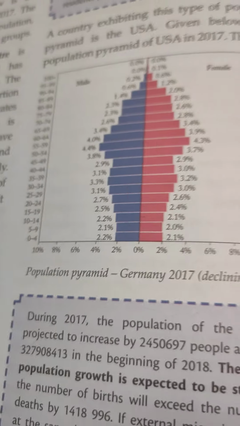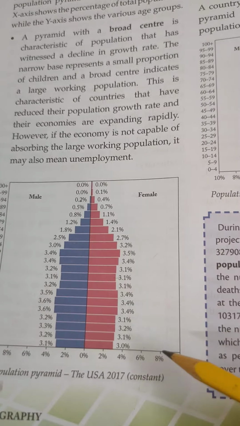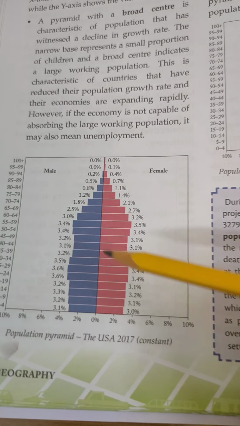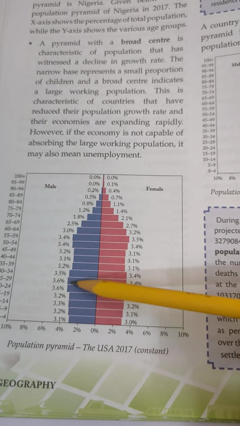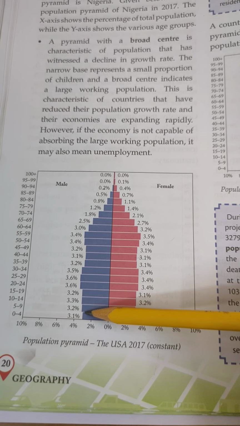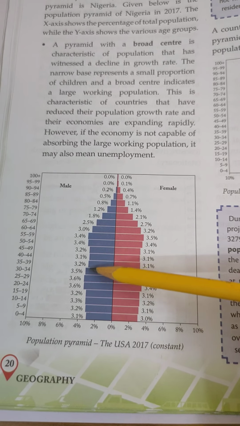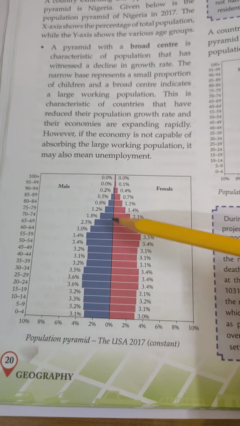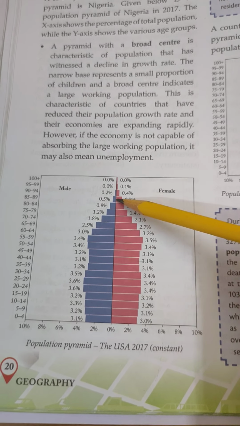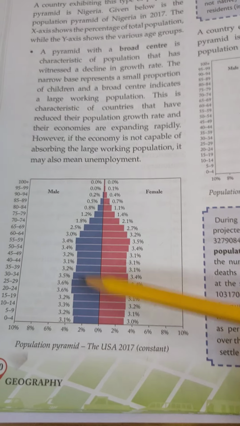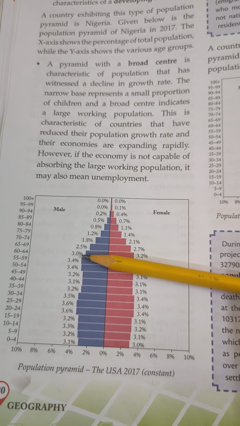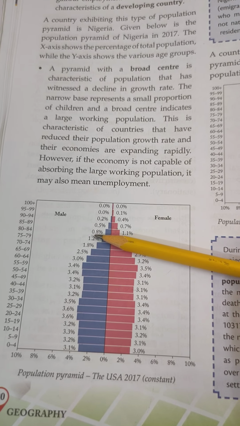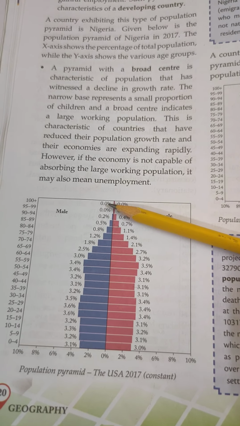That means, Germany pyramid. Let's do this first. The USA pyramid is a constant pyramid. If you see the amount of population in the lower years is less, then we have a good working population and a less dependent population in the old age. So this is constant. That means the number of people who will keep working will almost remain the same, and slowly the dependent population will keep becoming less.